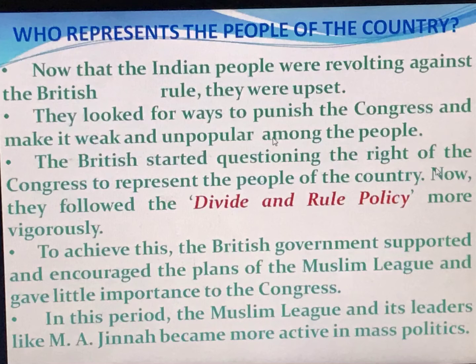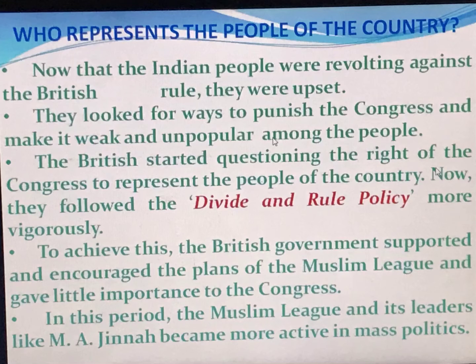Now that the Indian people were revolting against the British rule, the British were upset. They were looking for ways to punish the Congress and make it weak and unpopular among the people. So they even tried to punish the Congress. The British started questioning the right of the Congress to represent the people of the country. Now they followed the divide and rule policy more vigorously. So what is this divide and rule policy?